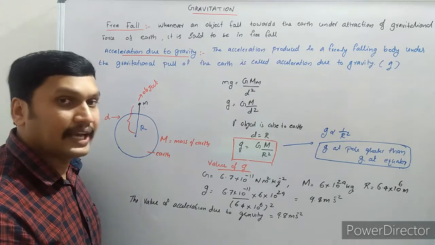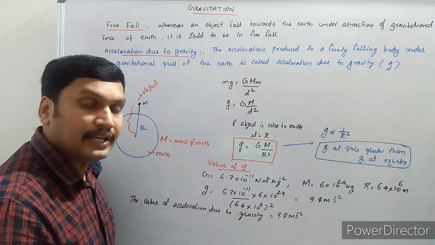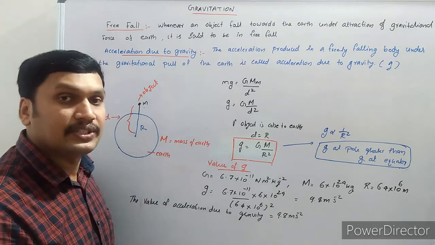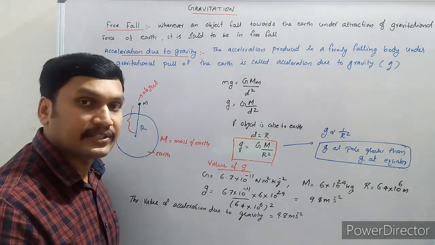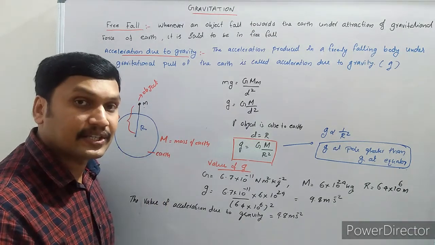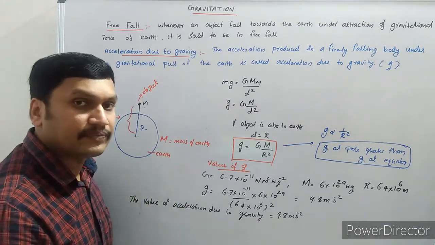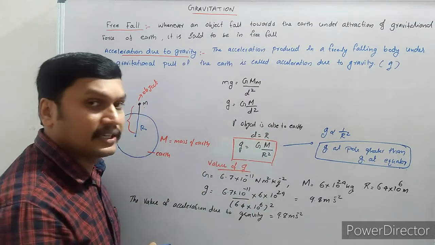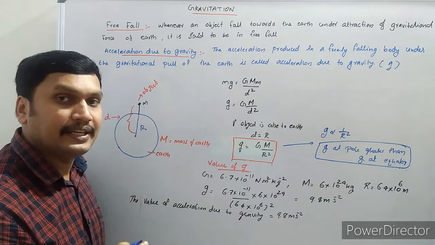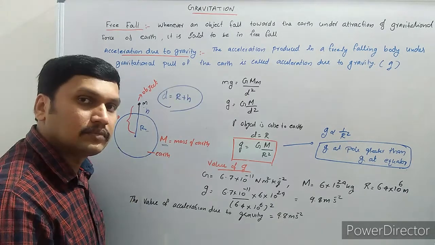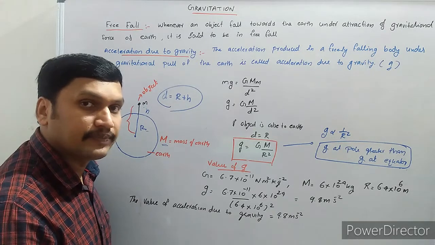So acceleration due to gravity is the acceleration of a freely falling body. As the force is acting in the direction of velocity, the velocity of the freely falling body increases. So there is an acceleration, and that acceleration is known as acceleration due to gravity. Now let us find an expression for acceleration due to gravity.